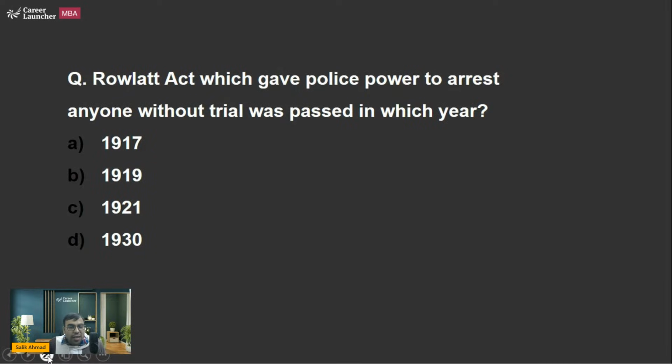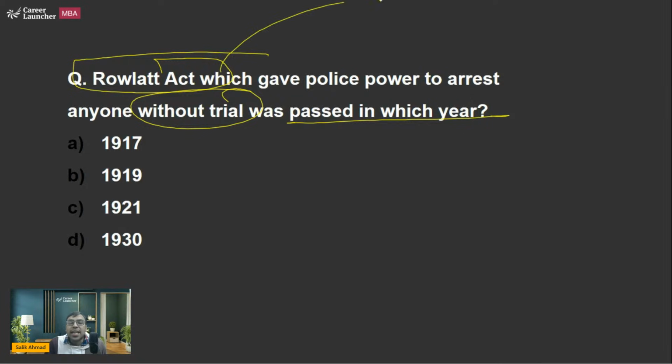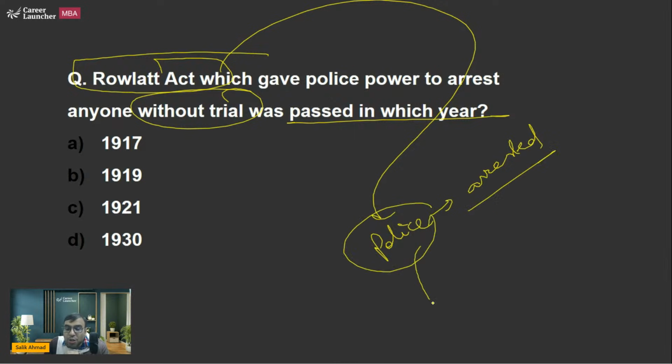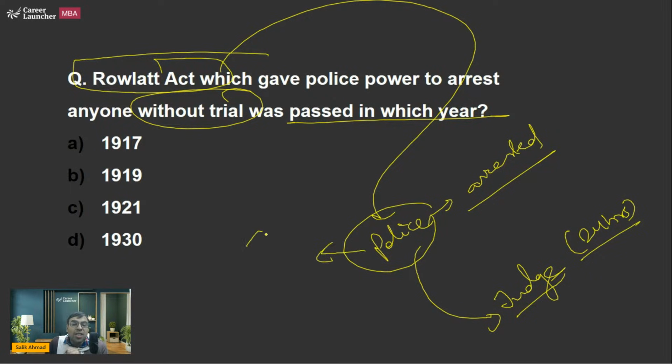The next is Rowlatt Act, which gave police power to arrest anyone without trial, was passed in which year? So this was problematic because ideally, if you are living in any democratic country where due process of law is followed, for example, let's say in India, if you are arrested by police, the police is supposed to produce you in front of a judicial magistrate, or I would say a judge, within 24 hours. Why? Because police cannot be a judge. There has to be a separation of powers. I hope you are aware. So, of course, without trial, the police cannot put someone in custody for long.